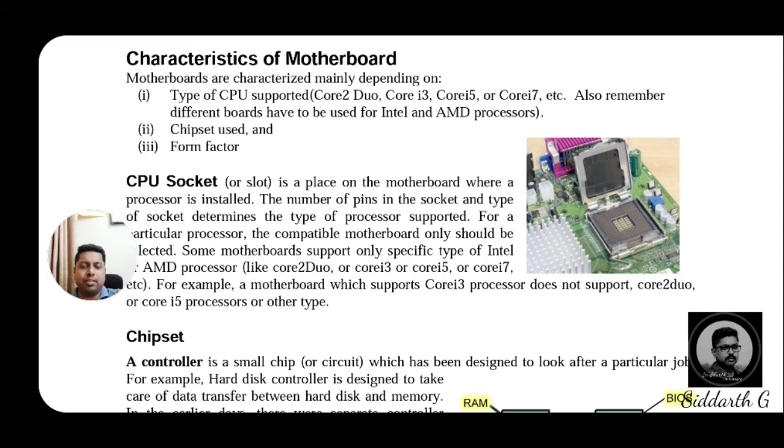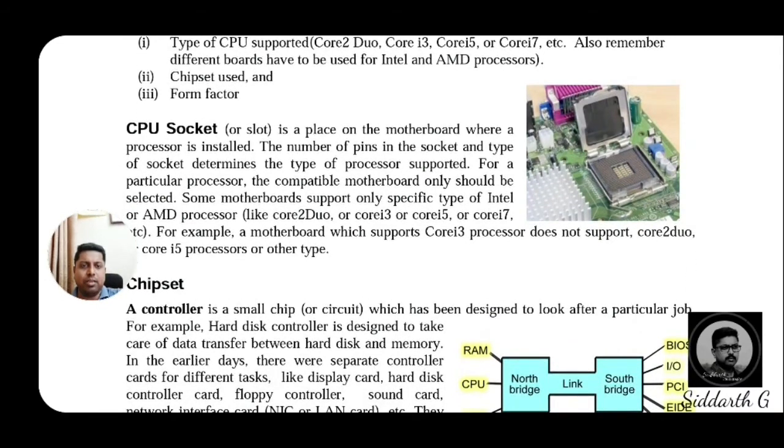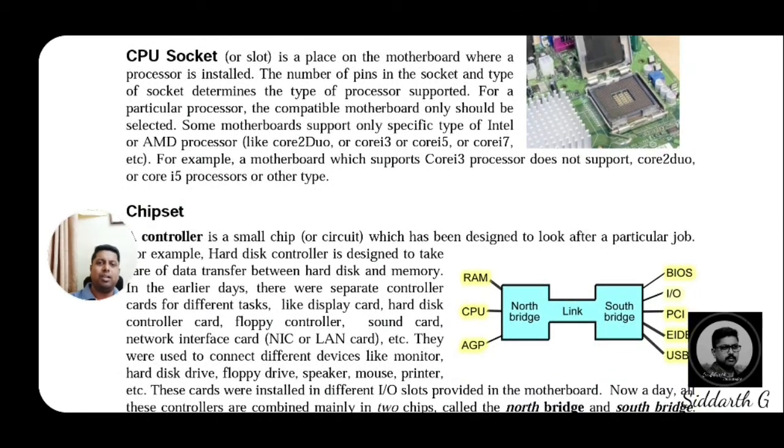Inside that, coming to the first point, the CPU socket. The CPU socket is the place on the motherboard where the processor is installed. That is what we call the processor socket.